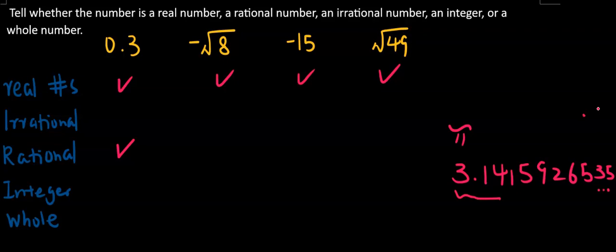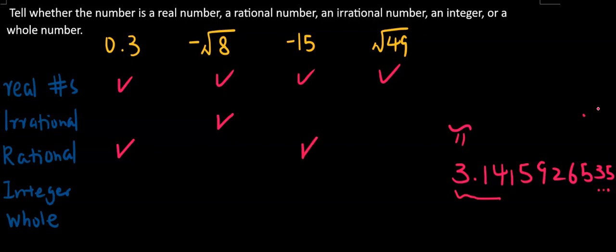Negative square root of 8. Remember, if you are not irrational, you're rational, which means if you are not rational, you will be irrational. It keeps going on and not repeating. Negative 15. Not irrational. Therefore, you are rational.